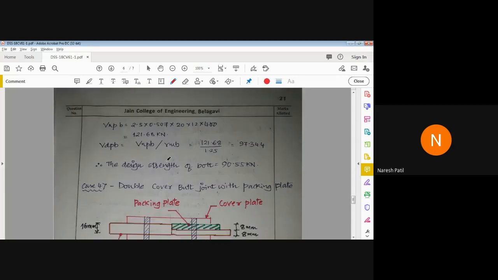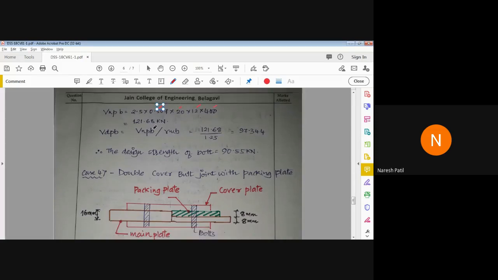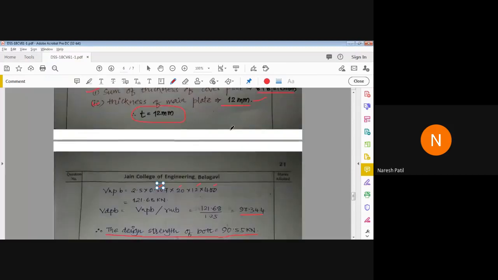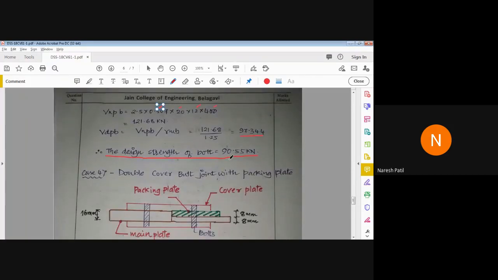So come back and substitute here. We got 2.5 kb TPFU. So VNPB is equal to 121.68 divided by partial safety factor, so we got 97.344 kilonewton. Therefore the design strength of bolt is 90.55, because 97.34 is the bearing strength and the shear strength we have got is 90.55. The least of these two is 90.55, so the strength of bolt is 90.55 kilonewton.